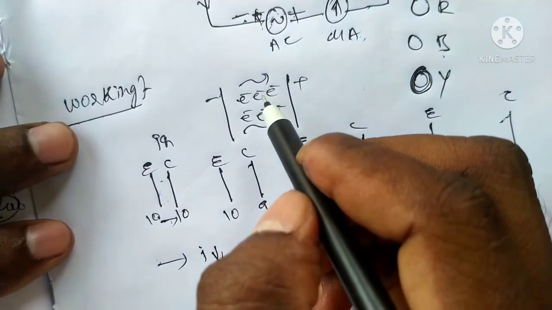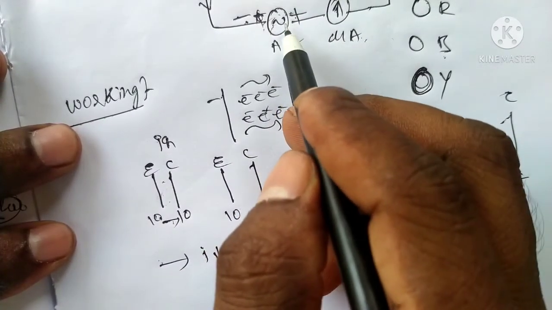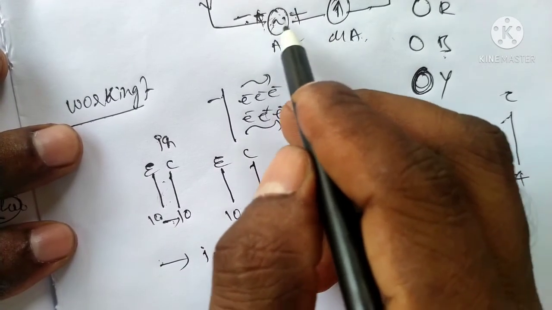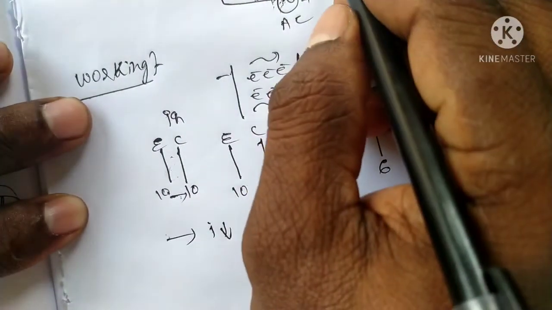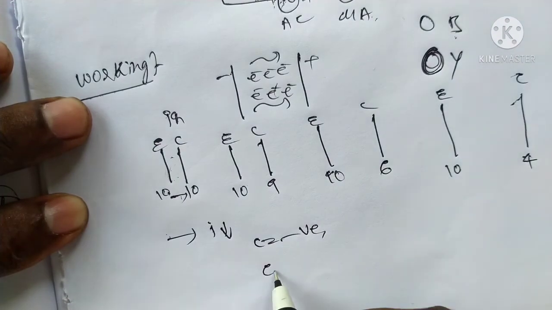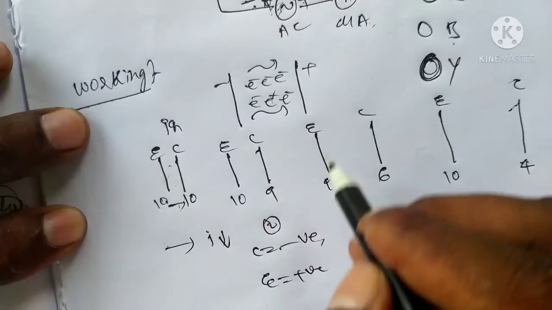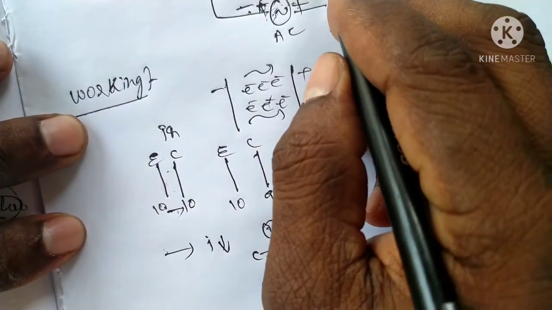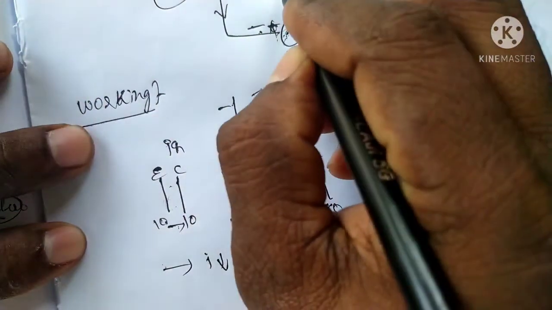Now we can apply reverse potential. Here the collector is negative and the emitter is positive. That is the second case. Negative means the electrons are negative, so there is repulsion between them.